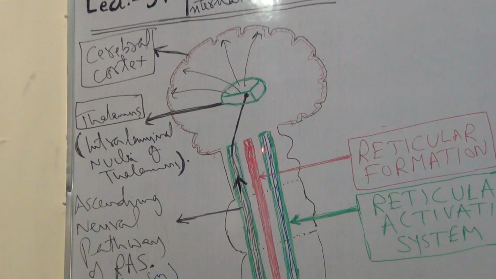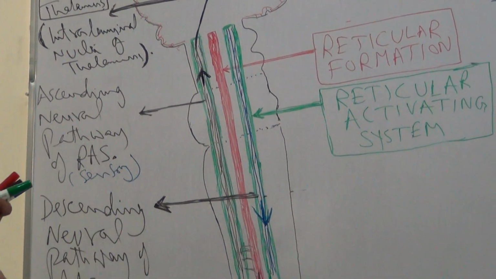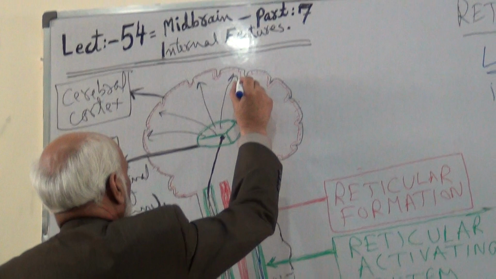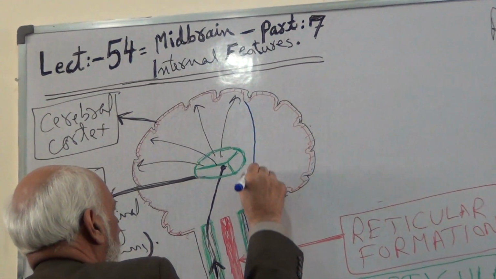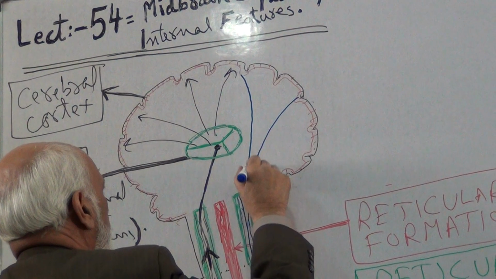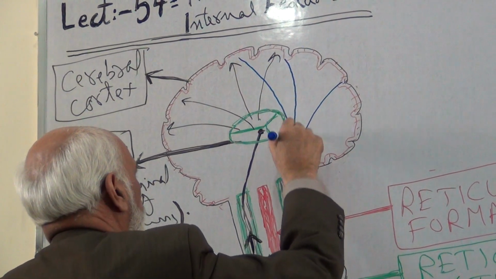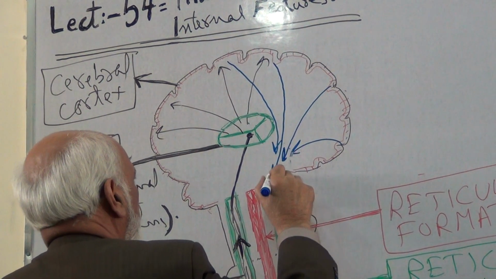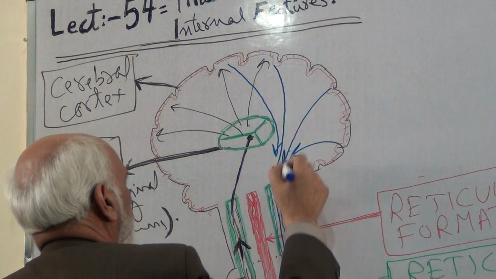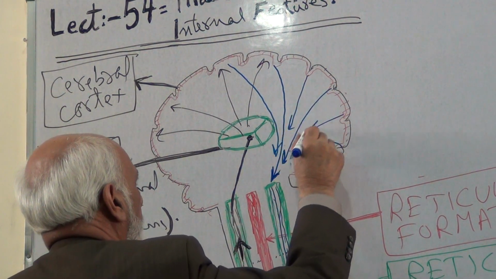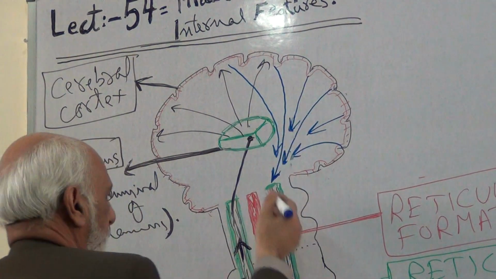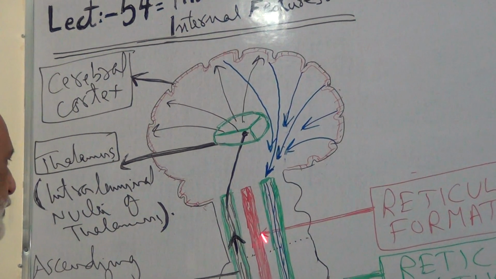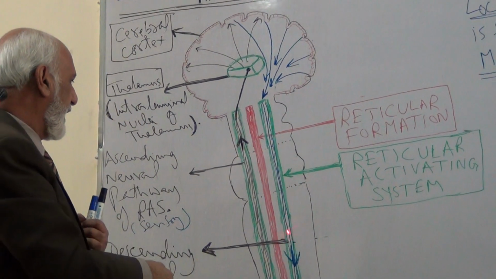Now, what is the other pathway? That is the descending neural pathway. The motor fibers from the motor cortex descend through the corona radiata, then continue to descend through the descending neural pathway of the reticular activating system.